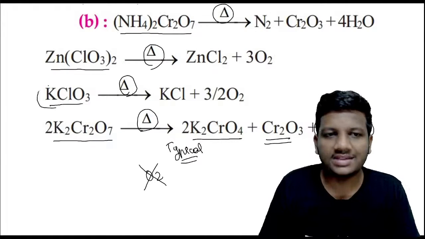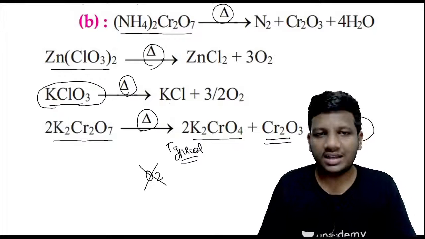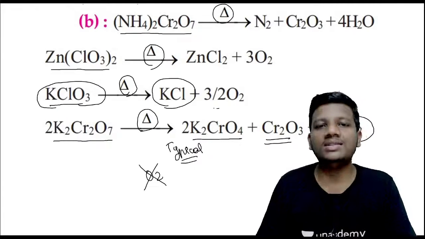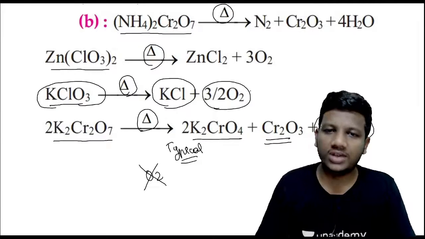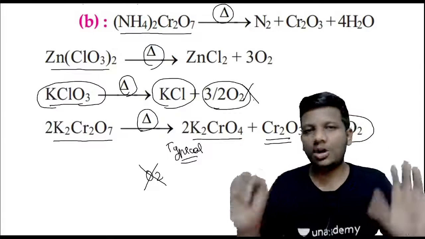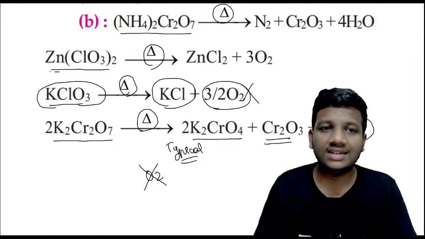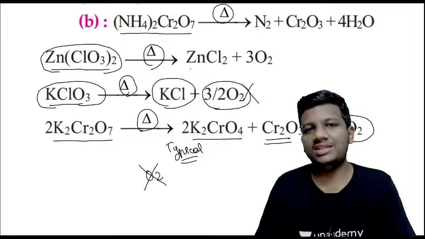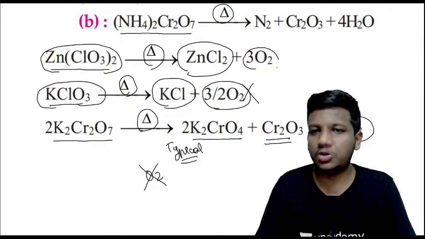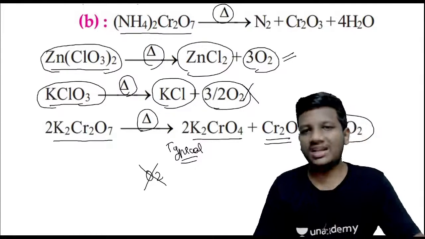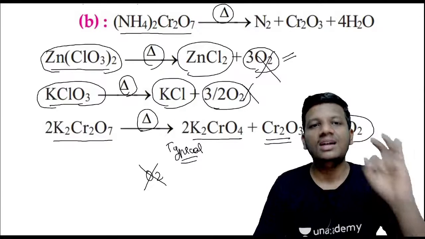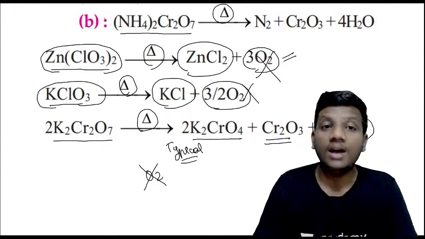And go with the KClO3. If you heat the KClO3, you will get KCl plus 3/2 O2. So here also I am getting oxygen, so this is not my correct answer. And this Zn(ClO3)2, if you heat this, we get ZnCl2 plus 3O2. Again I am getting oxygen here, so straight away this is also a wrong answer. The only correct answer is ammonium dichromate.